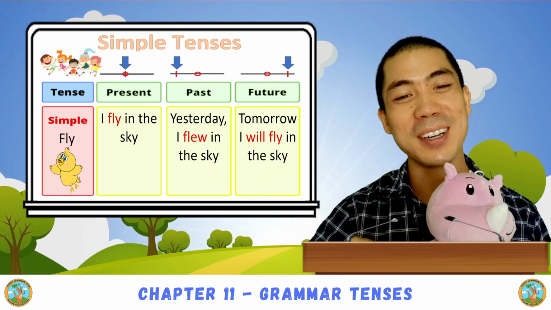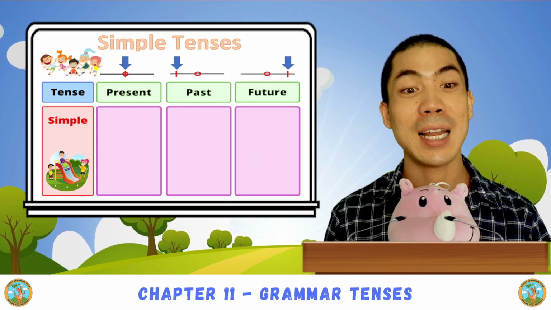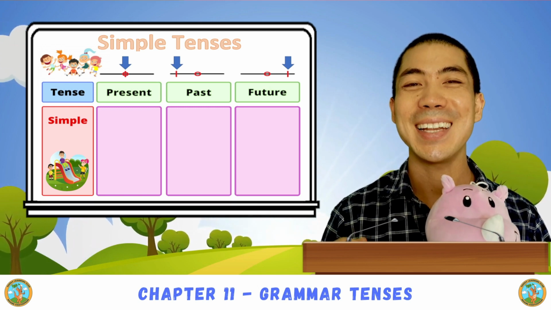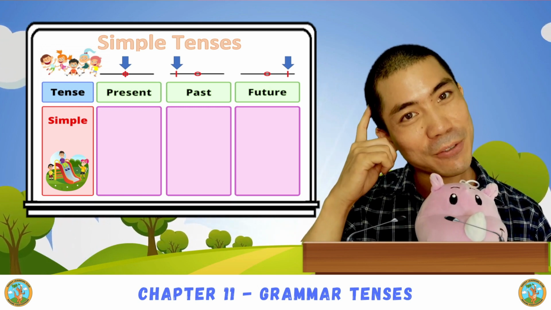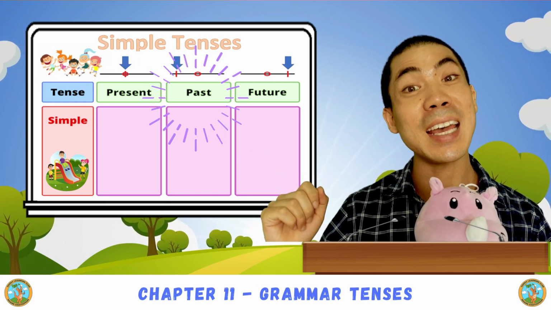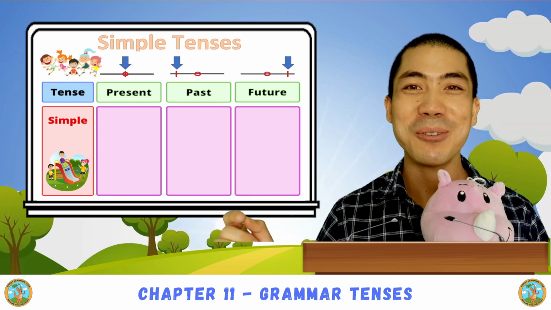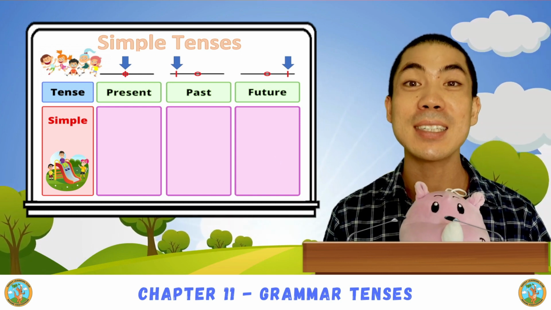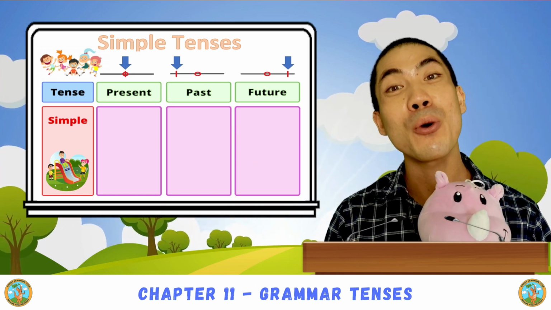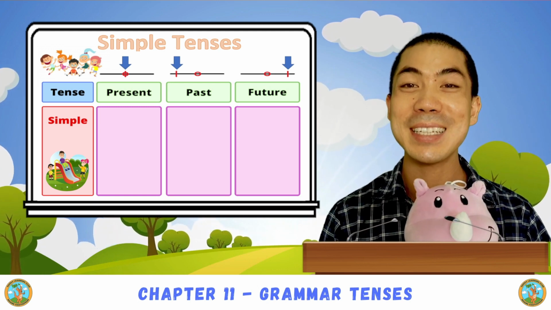Good work. So now try to think of a few other verbs like eat, walk, jump, dance, and see if you can think of the present tense, the past tense, and the future tense. After you practice writing the words and making the sentences, I will see you in the next class where we will do the worksheets together to practice the grammar tenses.